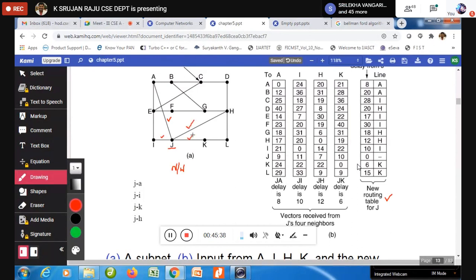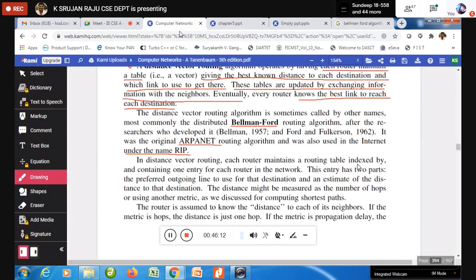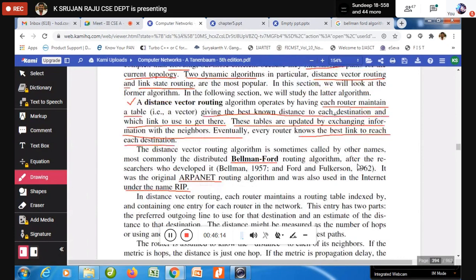Now imagine when I want to send any information from J to any of the nodes over here. J has only these possibilities: it can reach via I, via A, via H, via K. According to the distance vector, every router maintains a table.